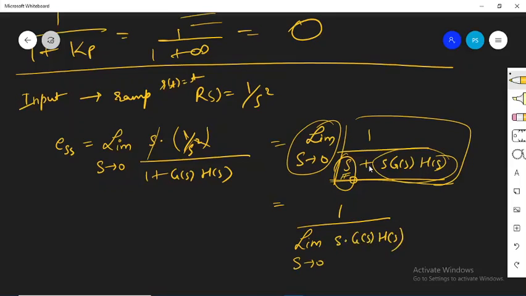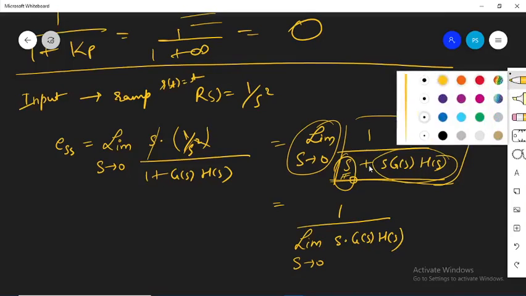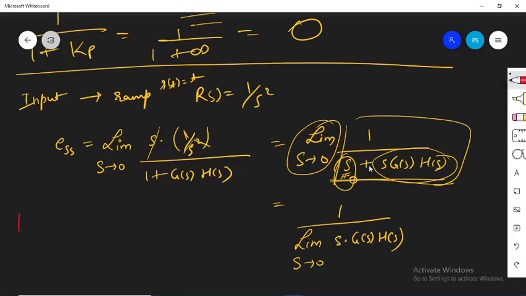And from here I define another constant term, which is known as KV, or the static velocity error constant, KV. And this is the same thing, that is we define it as limit S tending to 0.